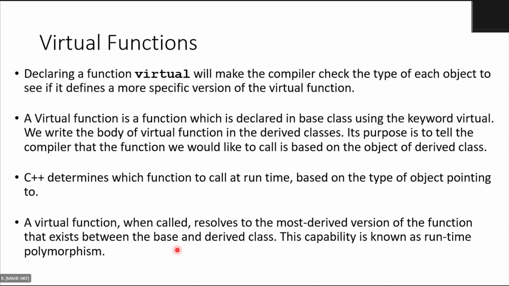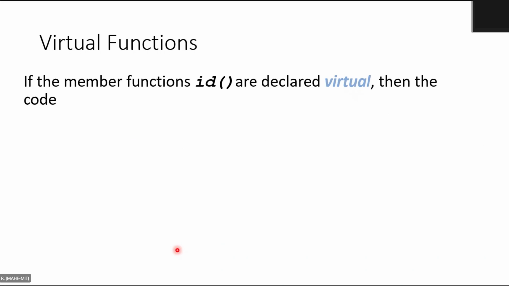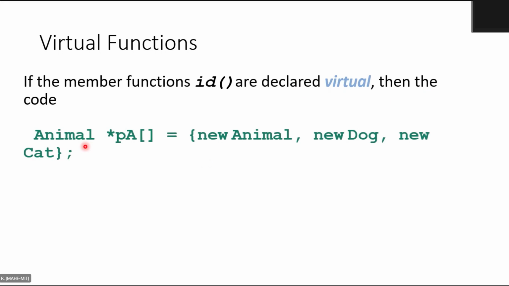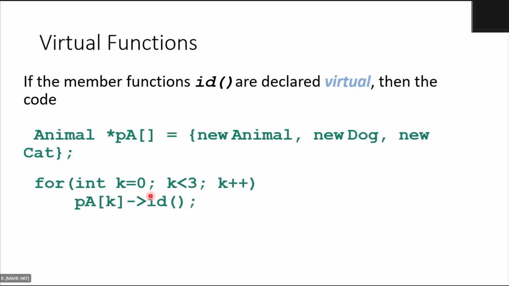We will show that same example, whatever example we saw in the previous slides. If the member function IDs are declared virtual, then the code will look like this. This is quite simple. Then you say for int k equal to 0 to this thing, and this is the same code. The only thing is you are supposed to write the virtual keyword in all those ID functions. So that will print animal, dog, and cat.